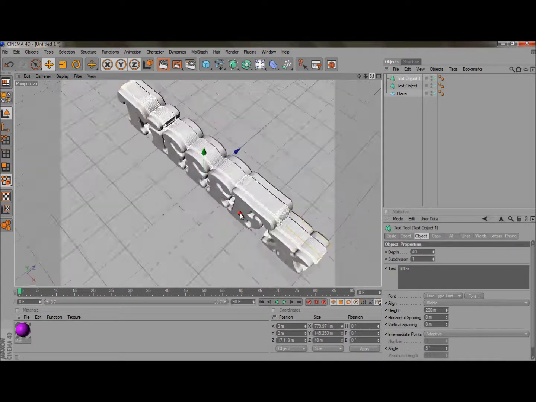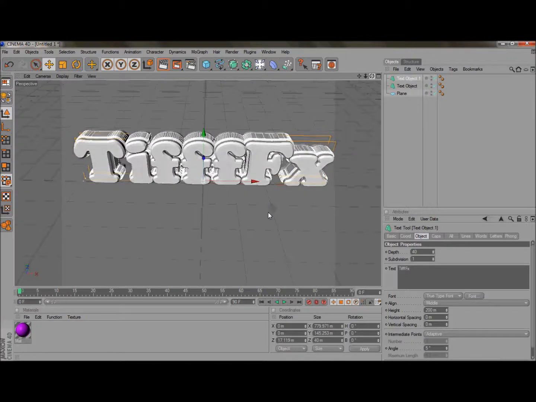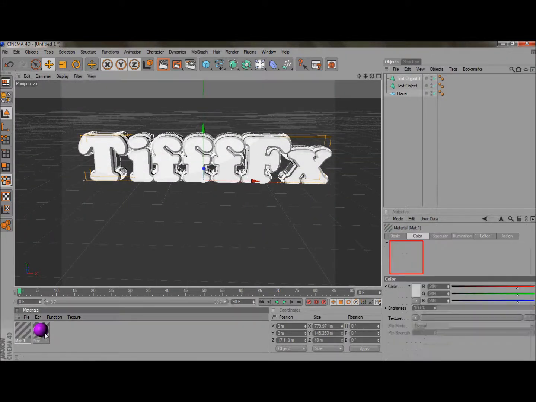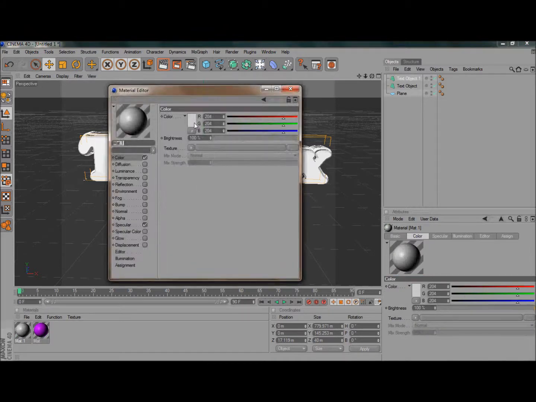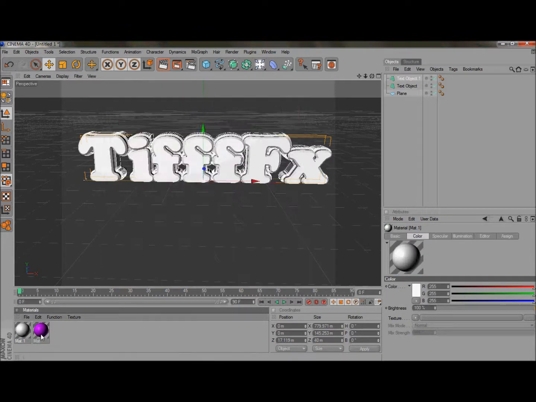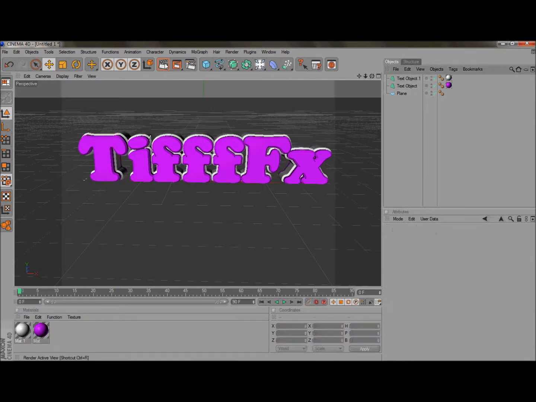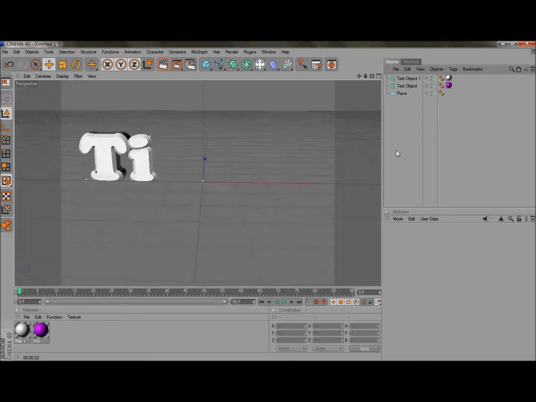Now go back and go down. As you can see, it's like that. Add 2 colors. I'm gonna add purple and white. The purple will go on the TiffFX, and the white will go into the text object. And you see now it's like that.